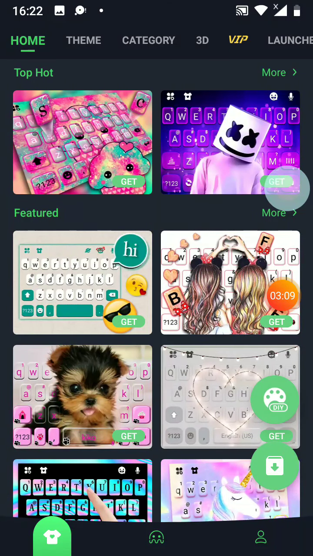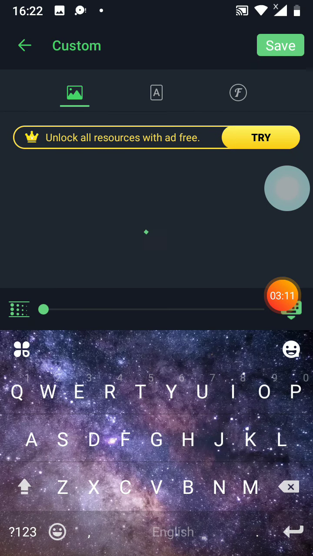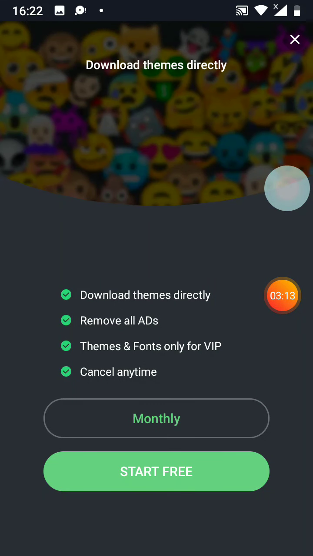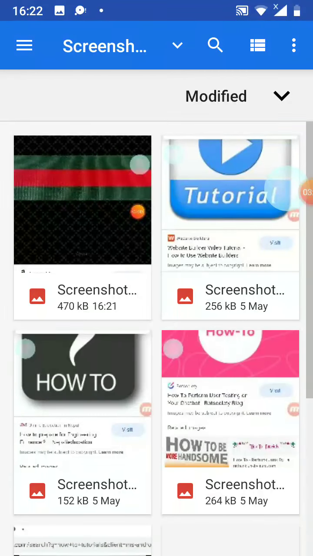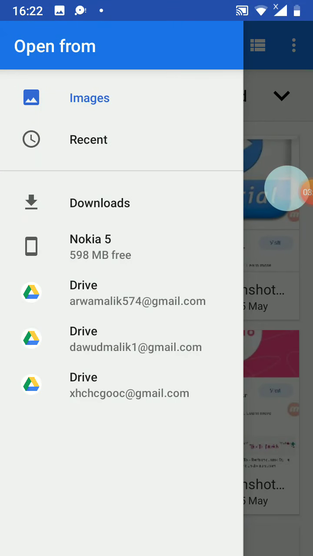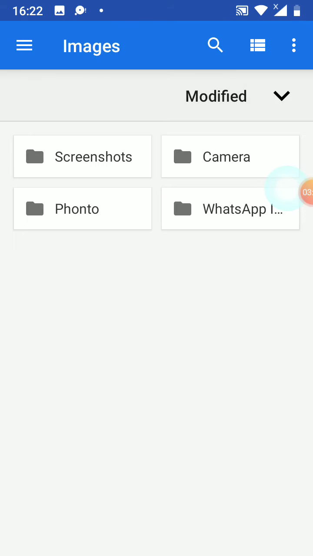Then you're going to click on DIY in the app, and then I'm just going to click X. The first one is like an image button. You're going to click on that. You'll click on images, and then it's got screenshot, camera, WhatsApp, and then Fonto, which I don't know if any of you have. I deleted it, but yeah.